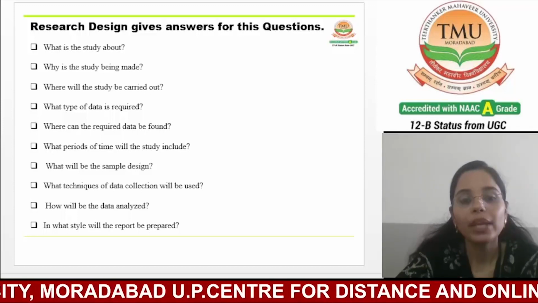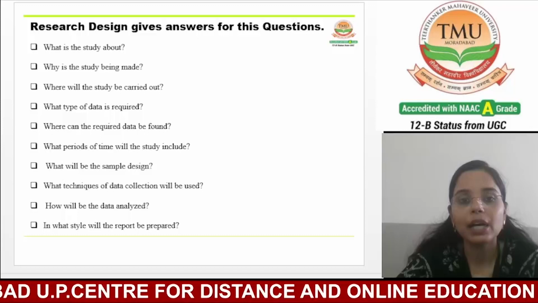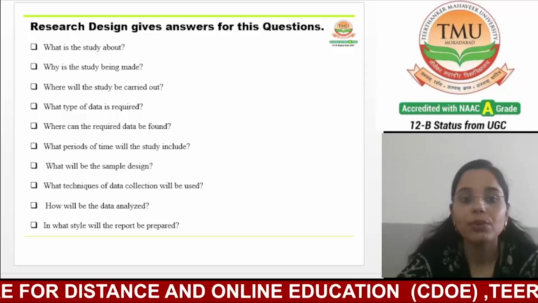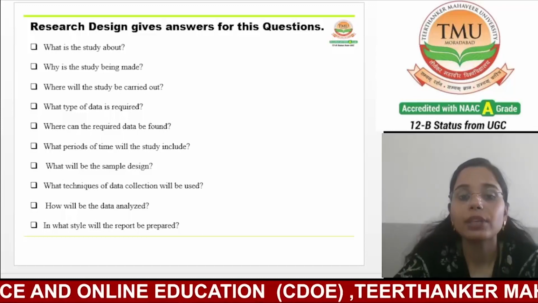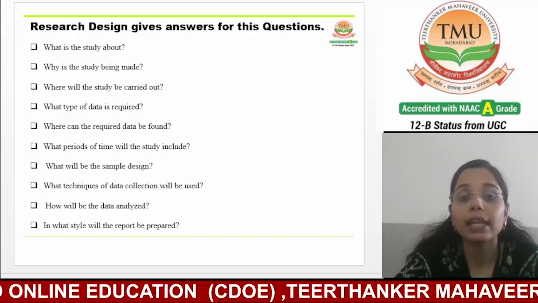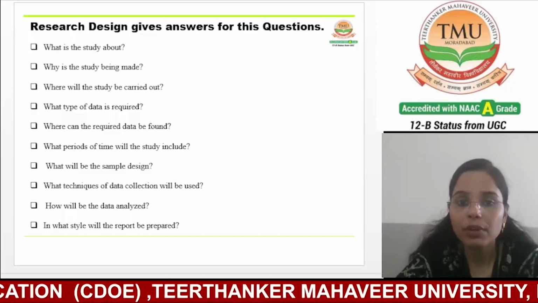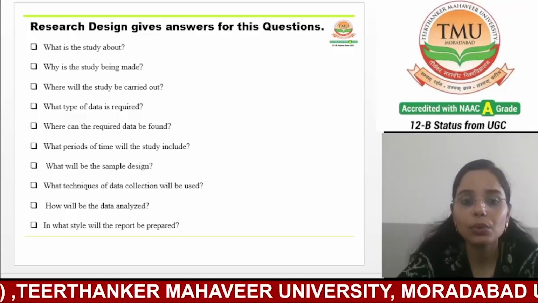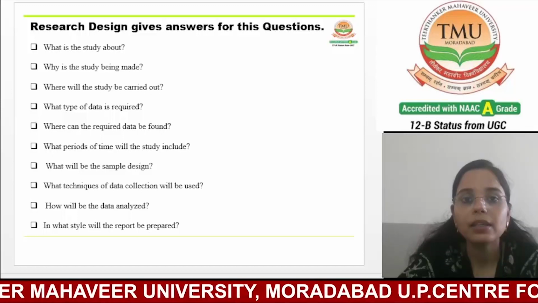So, we can see that in very simple terms, research design gives the answer about what the study is about, why the study is being made, where the study will be carried out, what type of data is required, where the required data can be found, what period of time the study will include, and what the sample design will be.